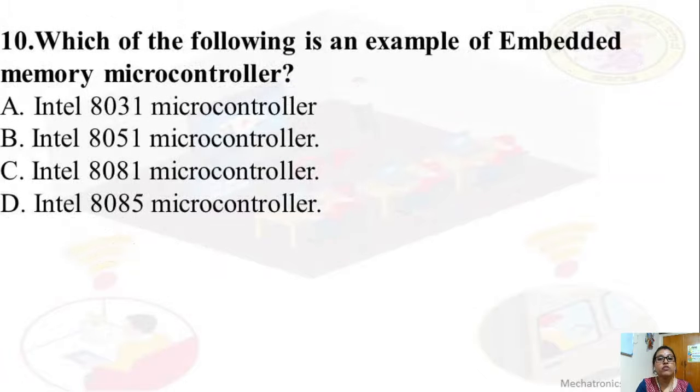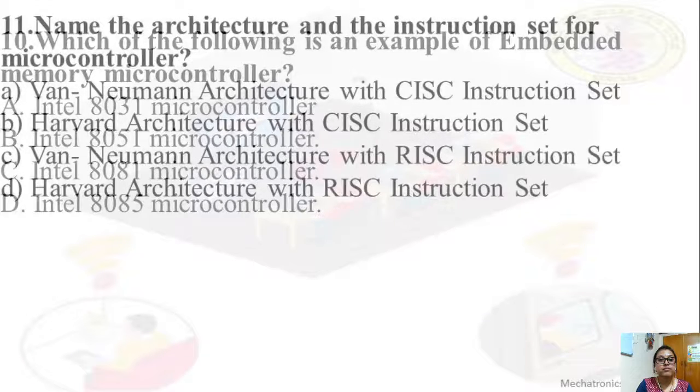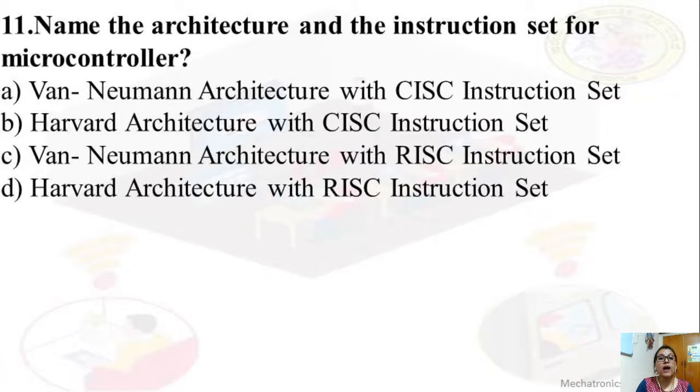Next, which of the following is an example of embedded memory microcontroller? 8031, 8051, 8081, 8085. Embedded means all system on chip. So the example is the Intel 8051 microcontroller. Next, name the architecture and the instruction set for the microcontroller.